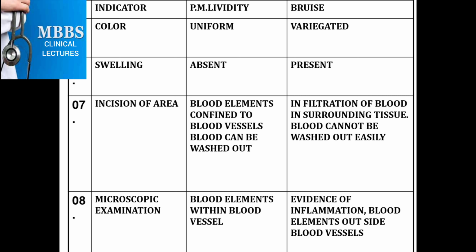blood vessels, and the blood can be washed out. While in a bruise, there is infiltration of blood into the surrounding tissues. The blood pigment infiltrates the surrounding tissues, and the blood cannot be washed out because it stains the tissues. On microscopic examination, blood elements are found within the blood vessels in lividity, while in a bruise, there is evidence of inflammation and blood elements outside the blood vessels.